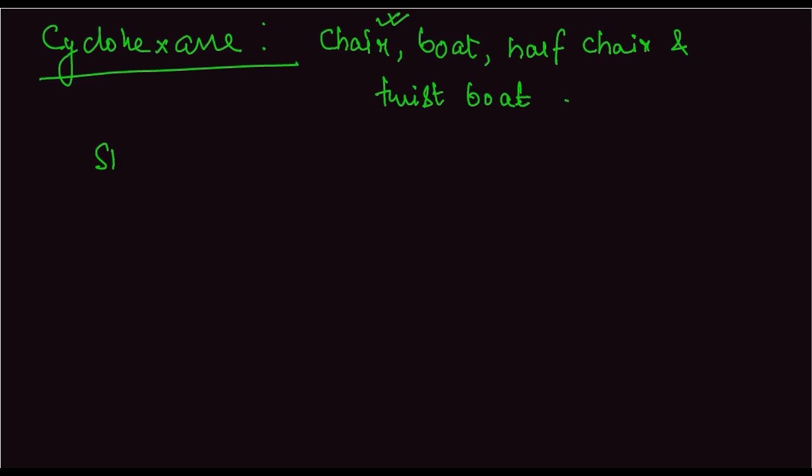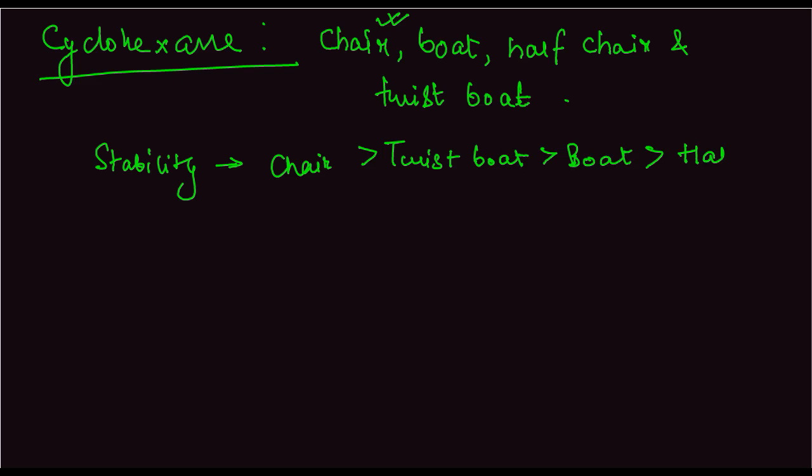Stability order is chair greater than twist boat, greater than boat, greater than half chair. So I'm going to draw the various forms, and then you can get a feel of how these conformations occur and why the chair form is the most stable amongst these.